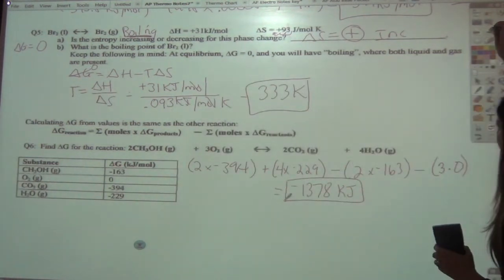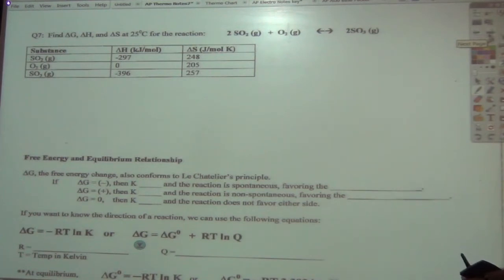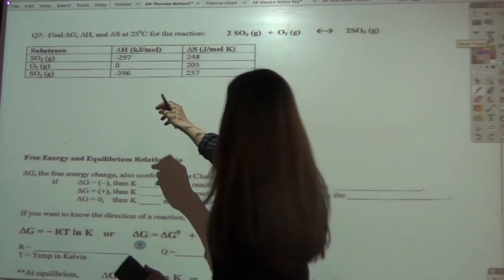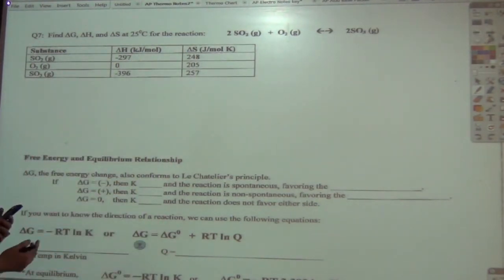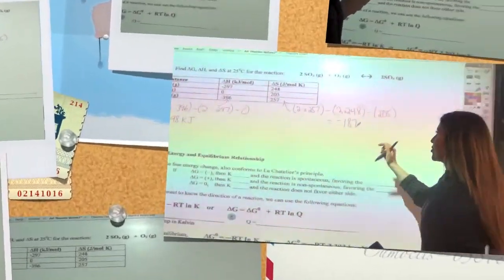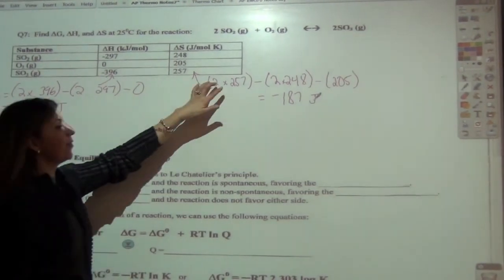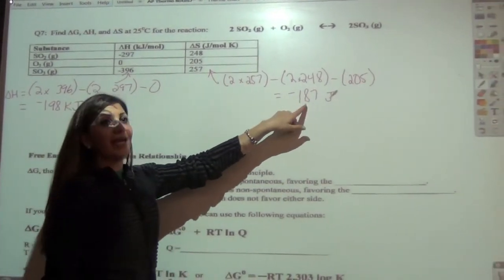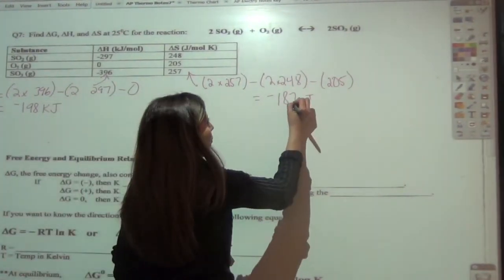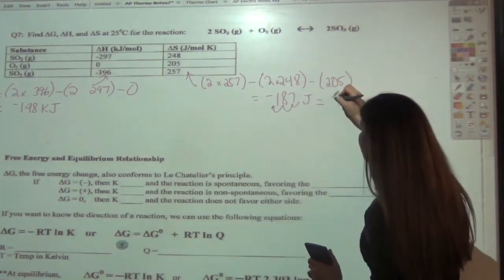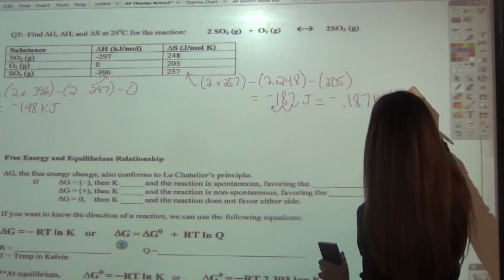All right, and last thing on this page here, too. Now it's asking us to find delta G, delta H, and delta S. And so first thing we have to do is we're going to need to use our equation to figure out delta H and delta S, and then we can use the equation. So we figured out our products minus reactants for our delta H. We figured out our products minus reactants for our delta S. Again, keep in mind, before we use this, we need to switch it to kilojoules. So we're going to go 1, 2, 3 to the left. I'm going to do it now so I don't forget. So it's negative 0.187 kilojoules per mole Kelvin.